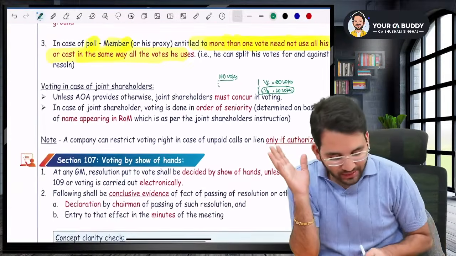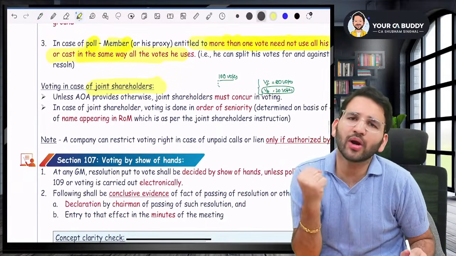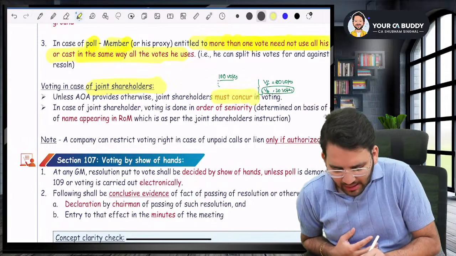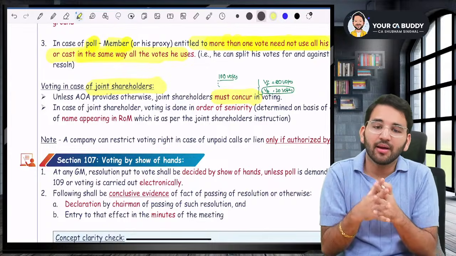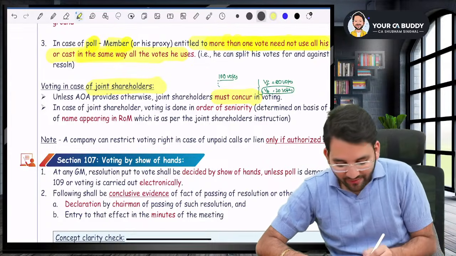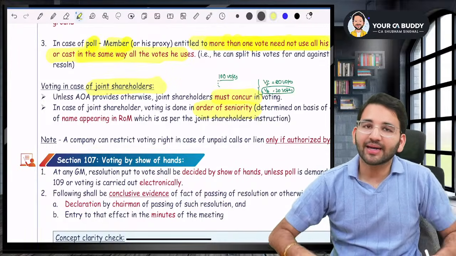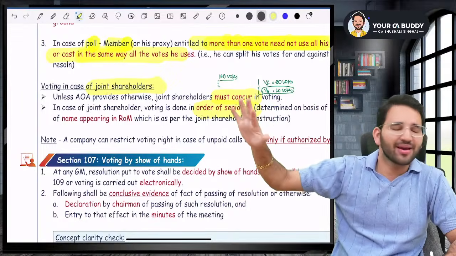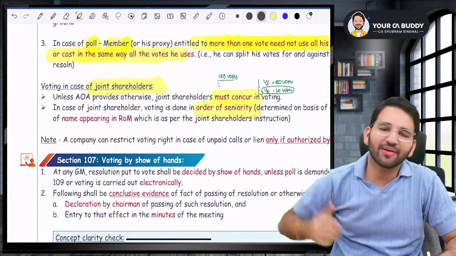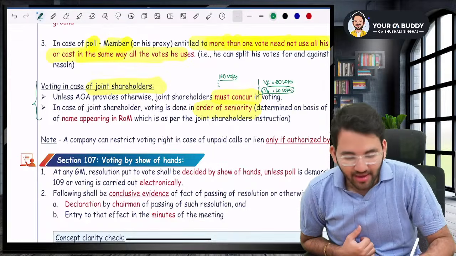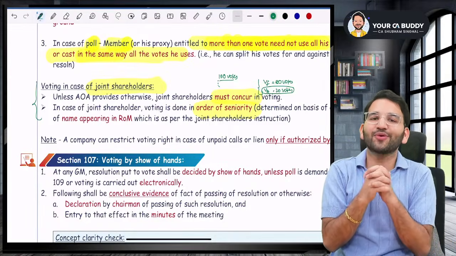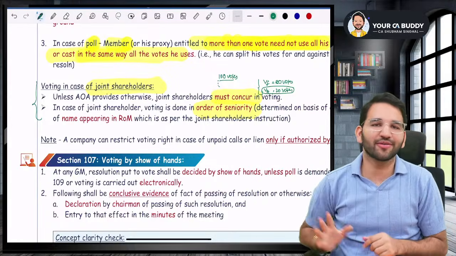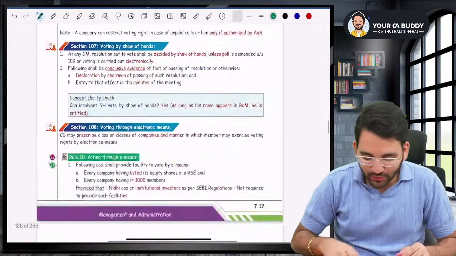Now, what if it is a case of joint shareholders, sir? How do joint shareholders decide? Ideally speaking, joint shareholders must concur, as in they should agree with each other. But if they do not agree with each other, we will go in the order of seniority. That is, the person whose name appears first in the register of members is the senior shareholder, and his decision will be considered. So whenever there are joint shareholders, they should agree with each other. But if they do not, no problem. We'll take it in the order of seniority.